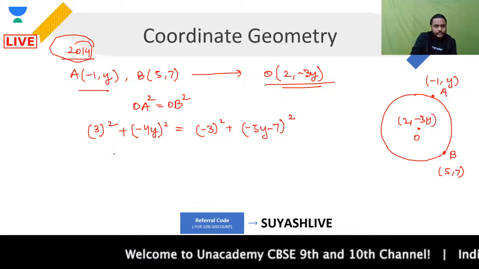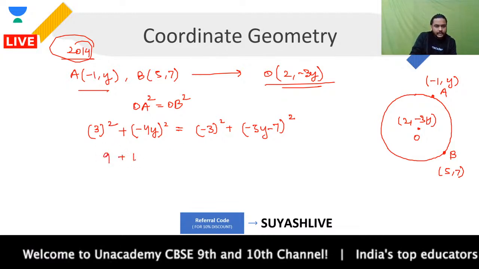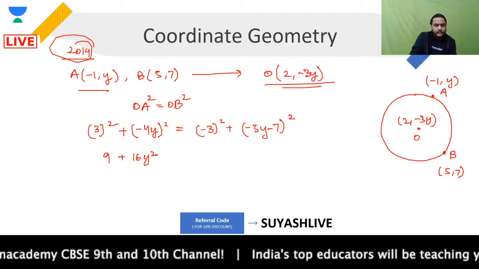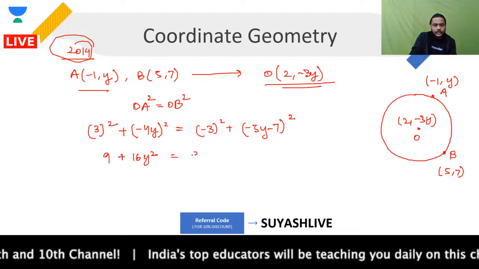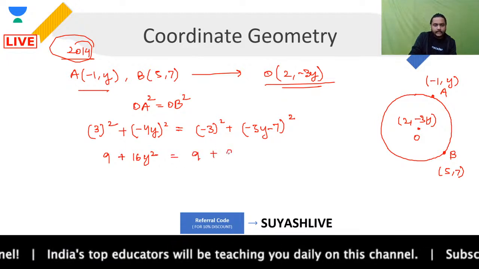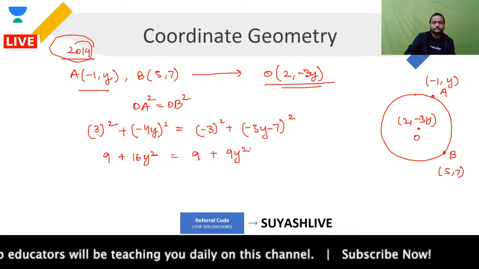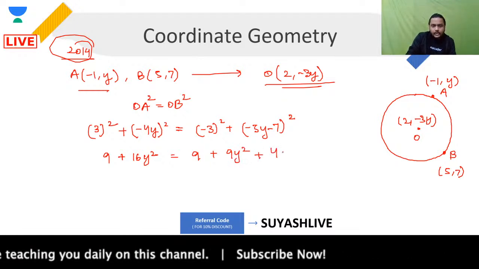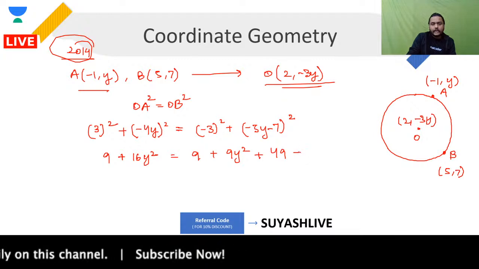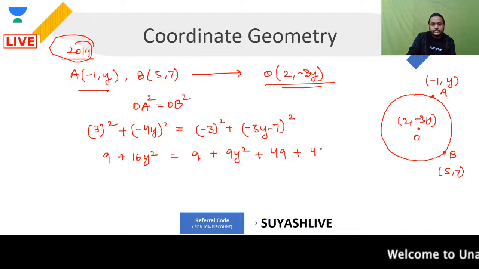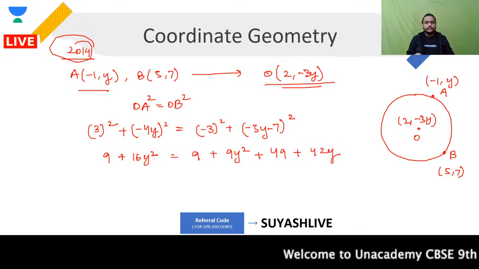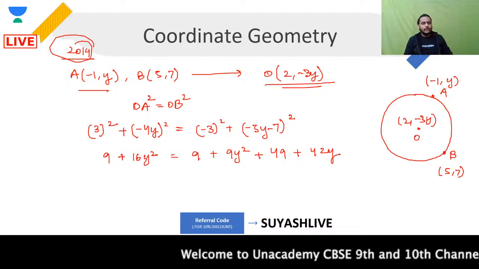When you open this, what you will be getting, this is 9 plus you are having 16y square. Then you have what is equal to, this is 9, and then you are having 9y square plus of 49, and then you are having plus of 7 3s are 21, 42y. This is what you have. Clear? You getting it, guys? Yes or no? All of you please respond.